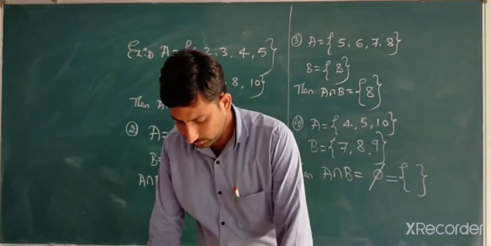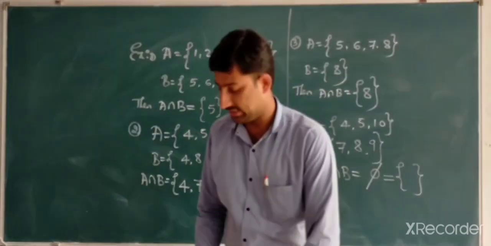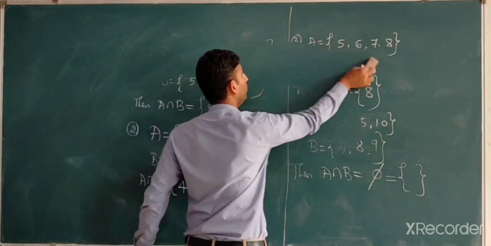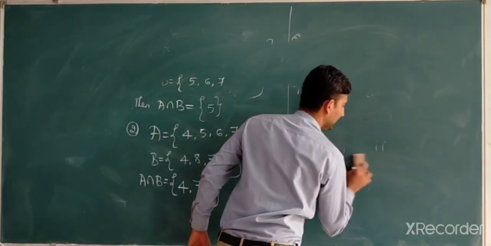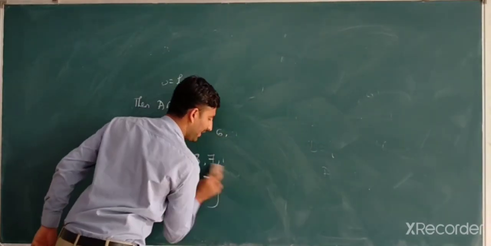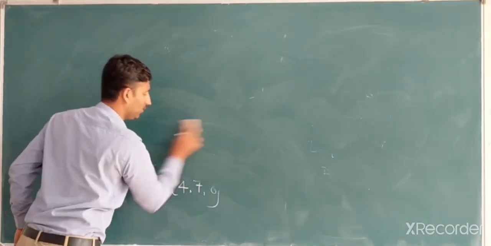Only elements which are common to both A and B are considered. Correct? In case of intersection, the elements which are common to both A and B are to be considered. I will write a small note about intersection of sets.